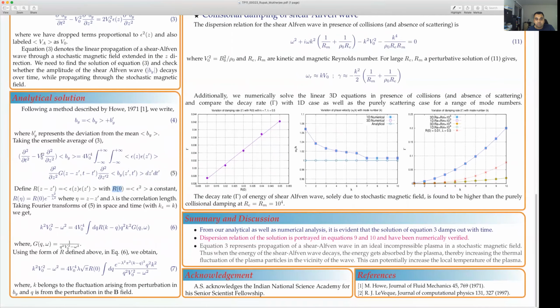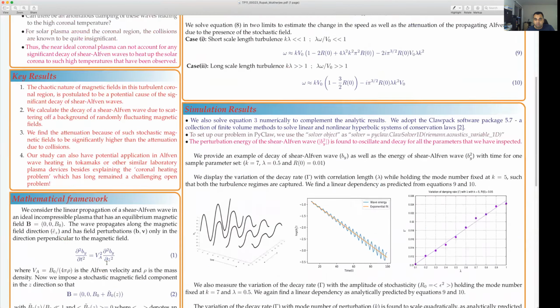We take the Fourier transform of equation 5, and substitute the definition of R into this Fourier transform equation to get the dispersion relation. In equation 7, we need to integrate this quantity, and then it will give us the dispersion relation of a shear Alfven wave propagating in a random, or stochastic, magnetic field in the Z direction.